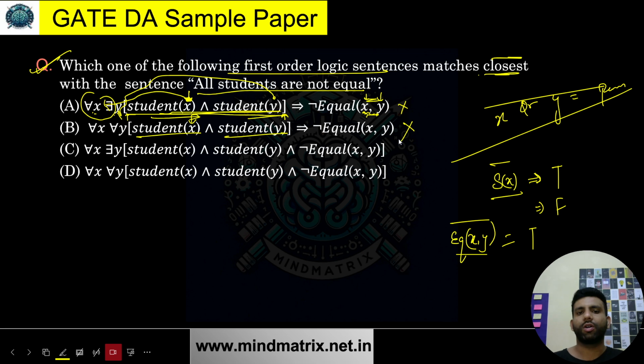This is also wrong, because we are not referring to the same x and y for the equality question. Ultimately, when I'm talking about any two persons, I have to check their equality after judging whether they were students or not.